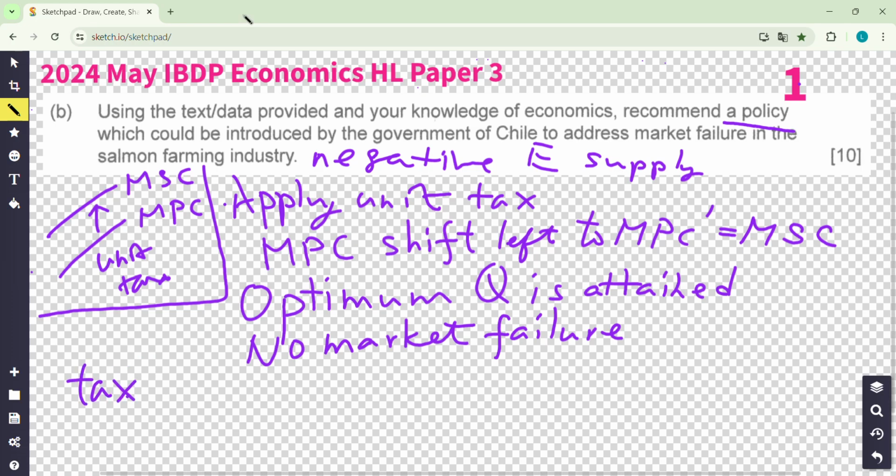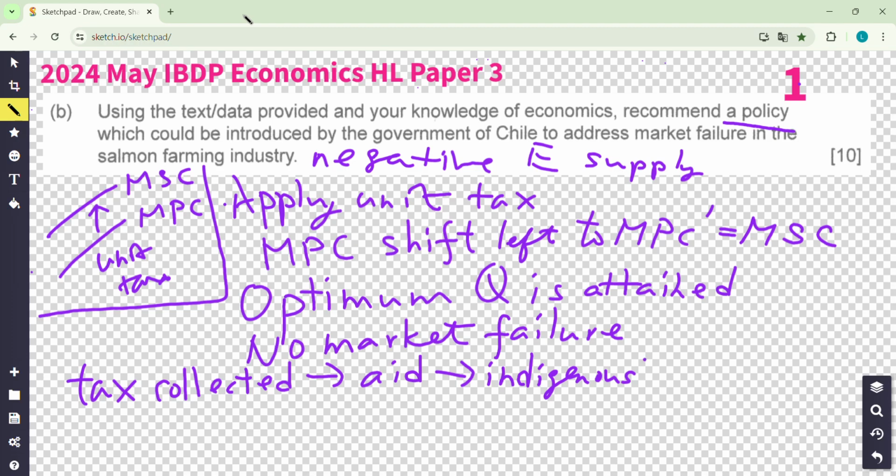This is one policy together, and the tax collected can be used for aid. Not foreign aid, local aid, aid for the indigenous society or indigenous fish farmers. For what sake? Maybe you support them or help them change their career, because fishing is the primary sector.